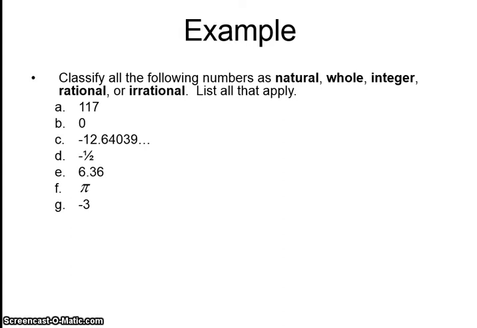Now, remember when we're talking about sets of numbers, and they didn't mention it, when you get to your natural numbers, your whole numbers, and integers, those numbers do not include decimals or fractions. Your decimals or fractions do not come in until you get to rational numbers. So they will not be considered an integer, a whole number, or a natural number. They're only rational.